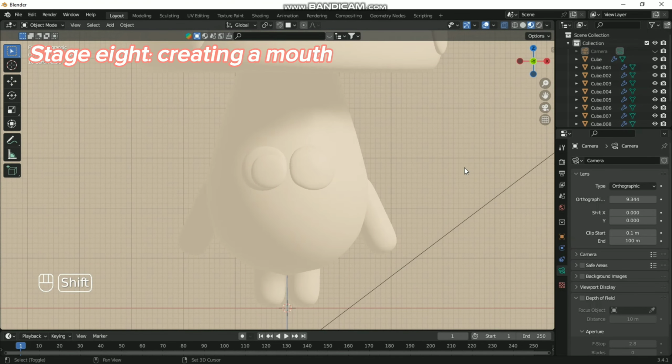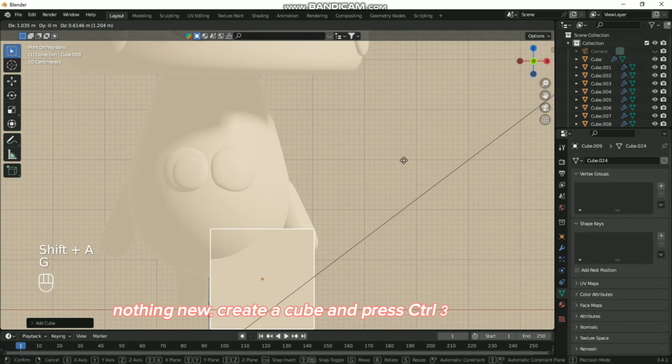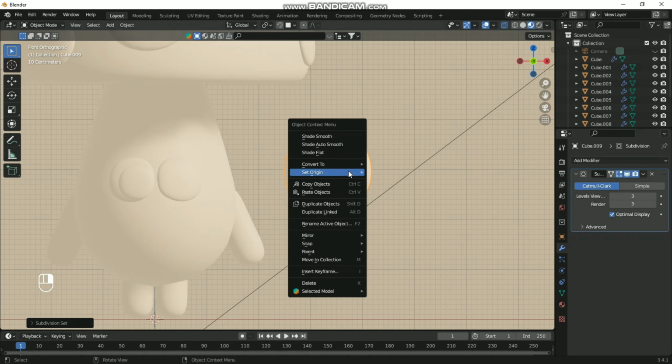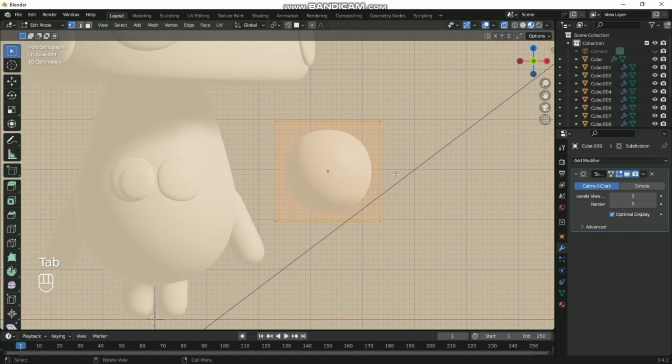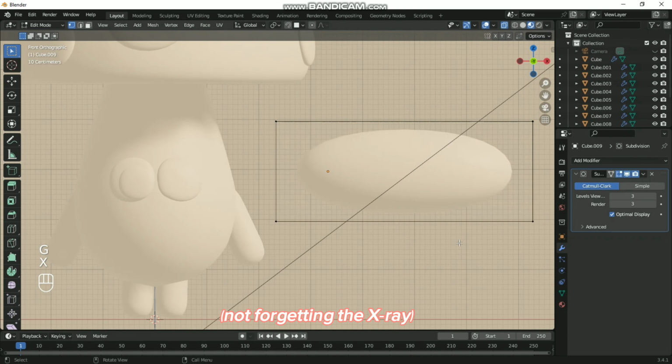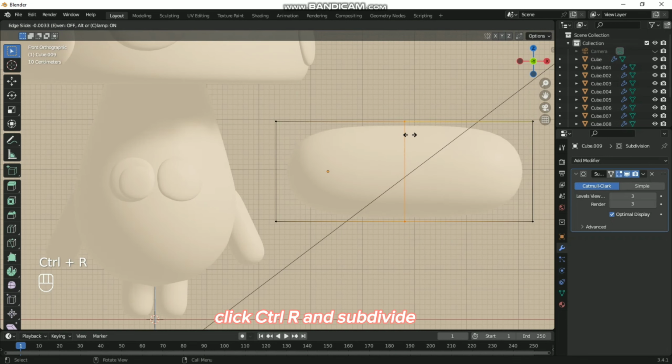Stage 8. Creating a mouth. Nothing new, create a cube and press Ctrl 3 and shade smooth. We select the two right points, not forgetting the X-ray. Click Ctrl R and subdivide.